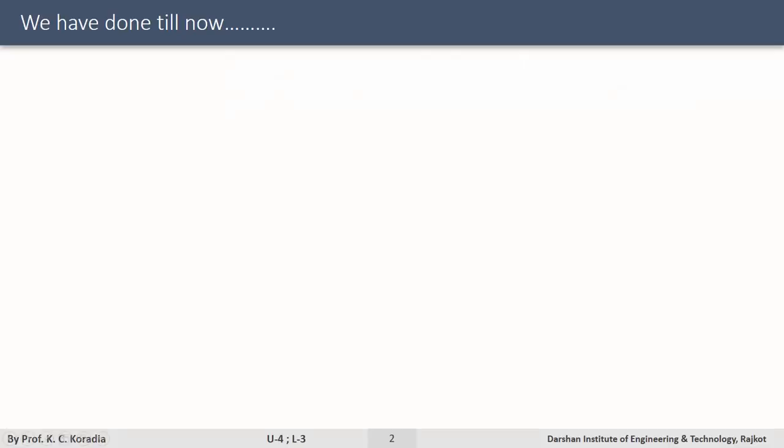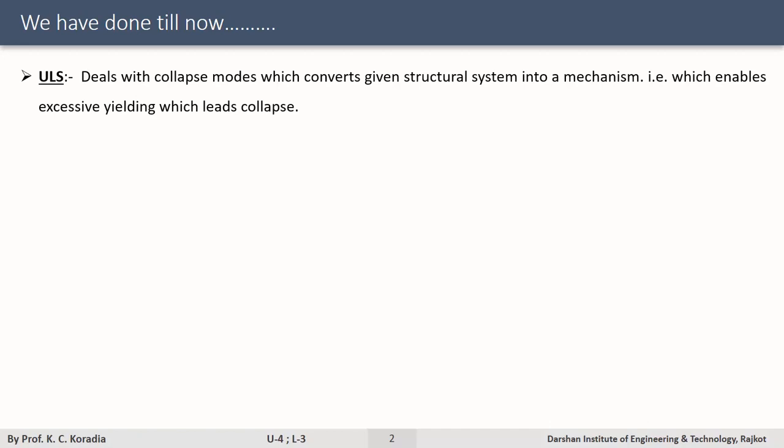If you recall, we have already discussed in our lecture number 2 about the ultimate limit state or ultimate load methodology, which deals with the collapse modes which convert a given structural system into a mechanism. That is, which enables excessive yielding, which leads to collapse, and that process is what we call mechanism formation. So it is very clear that ultimate load design deals with or enables excessive yielding. Now this is the catch which makes ultimate load design different from elastic design.